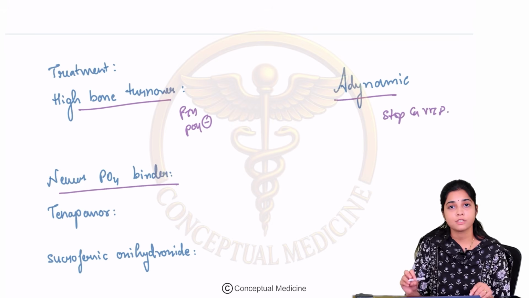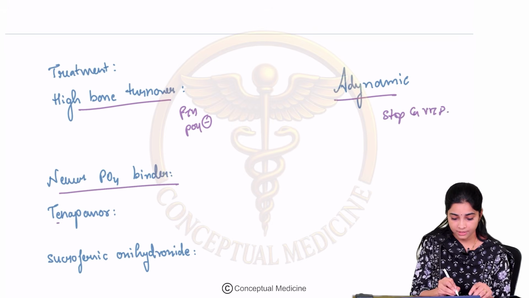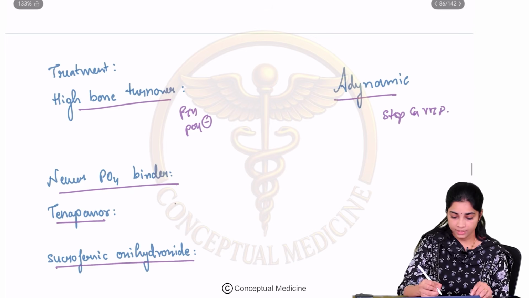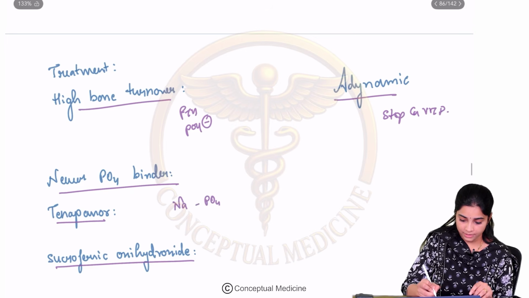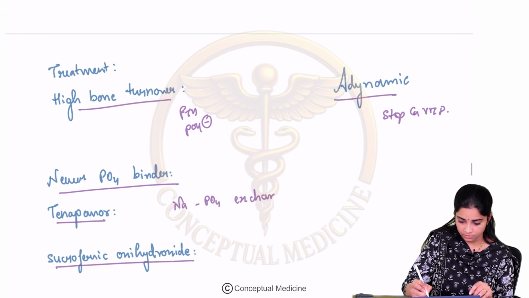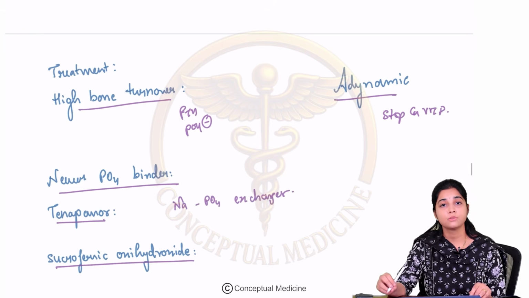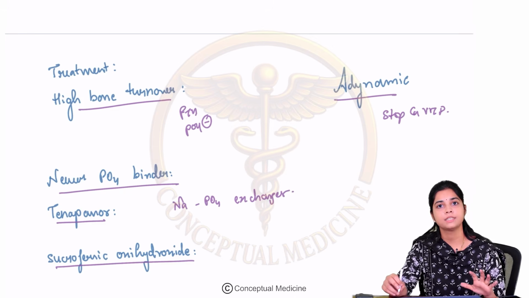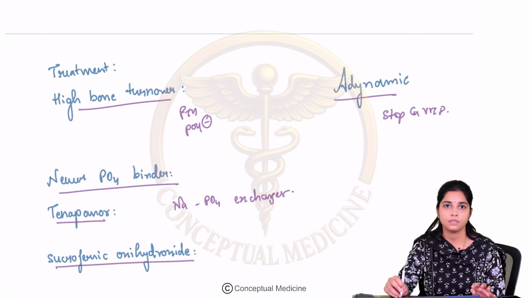What are the newer phosphate binder drugs which are used? We have tenapanor and sucroferric oxyhydroxide. Tenapanor is a sodium phosphate exchanger inhibitor, and sucroferric oxyhydroxide is basically given orally and binds phosphorus, reducing its absorption. Okay, so this helps in decreasing the hyperphosphatemia which you can see in CKD.